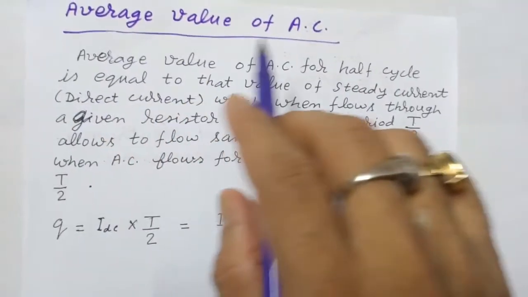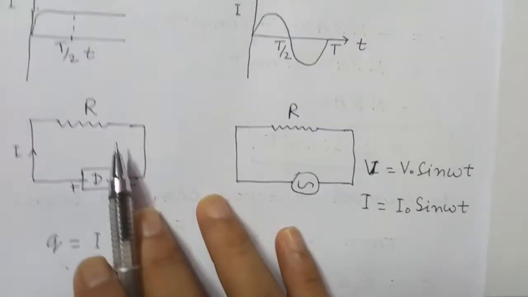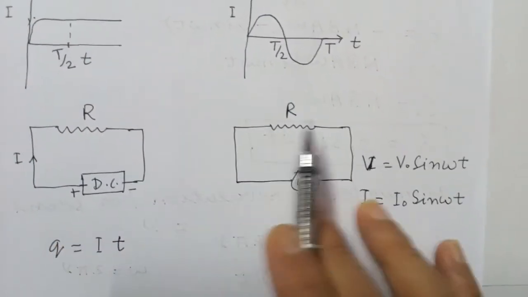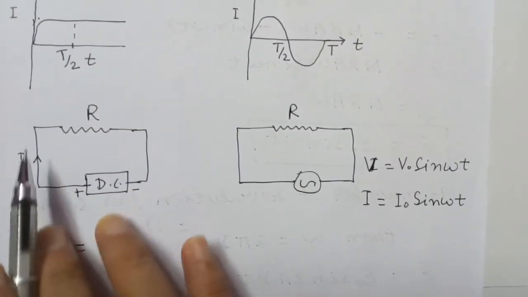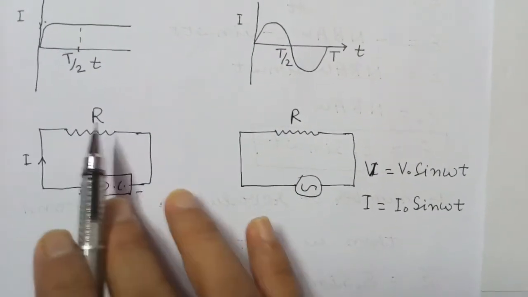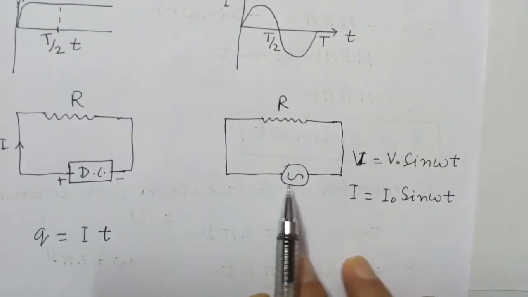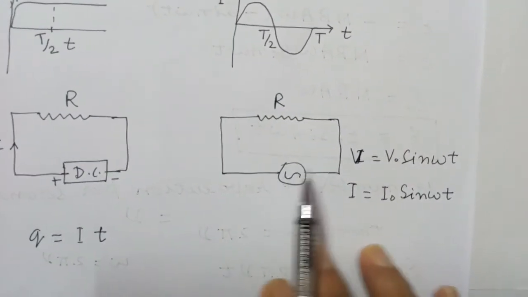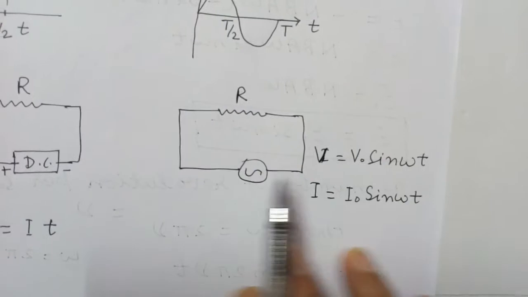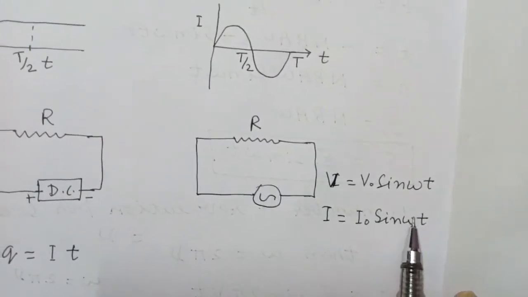Average value of alternating current. Take two resistances of equal value. Connect one to a direct current source so that steady current flows through this resistance, and the other to an alternating current source. So current at any instant is given by I is equal to I naught sin omega t.